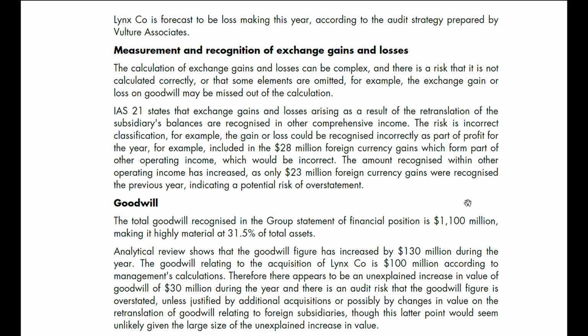Measurement and recognition of exchange gains and losses. The calculation of exchange gains and losses can be complex, and there is a risk that it is not calculated correctly, or that some elements are omitted. For example, the exchange gain or loss on goodwill may be missed out of the calculation.